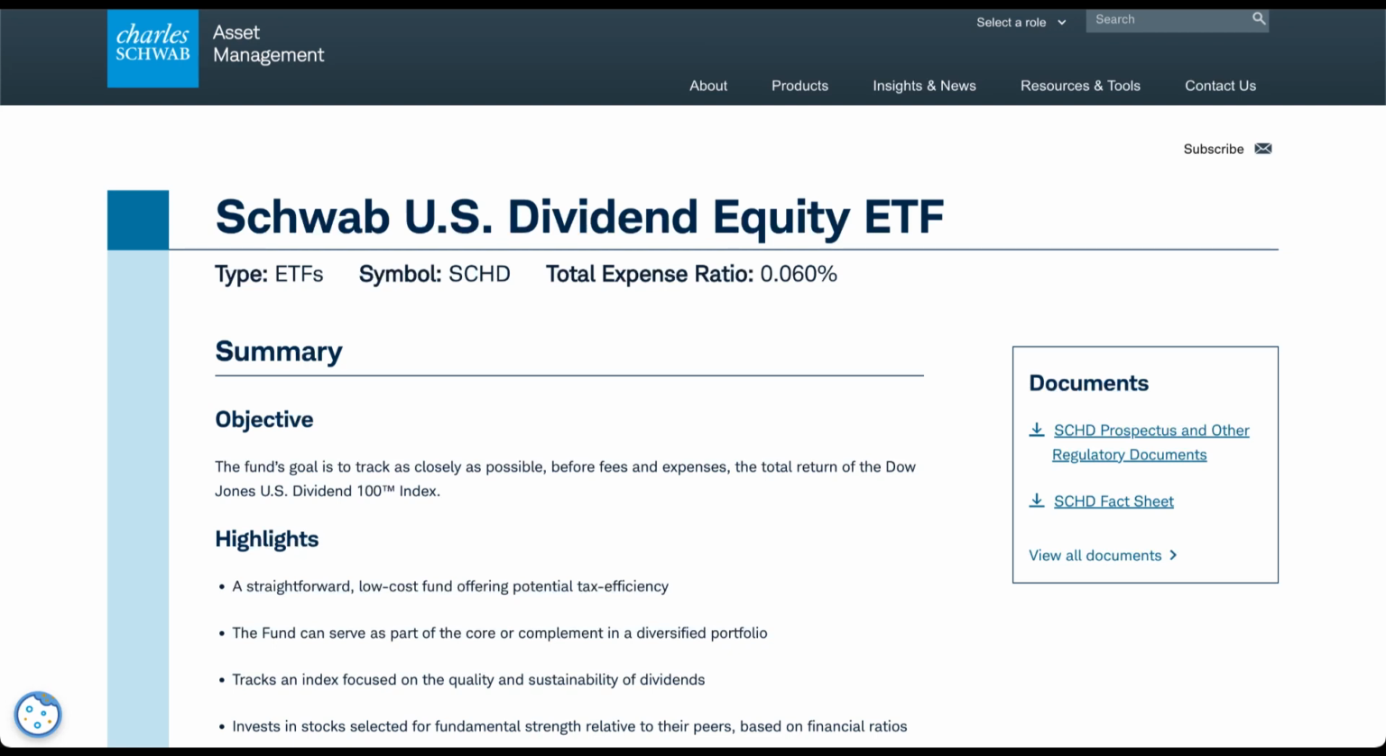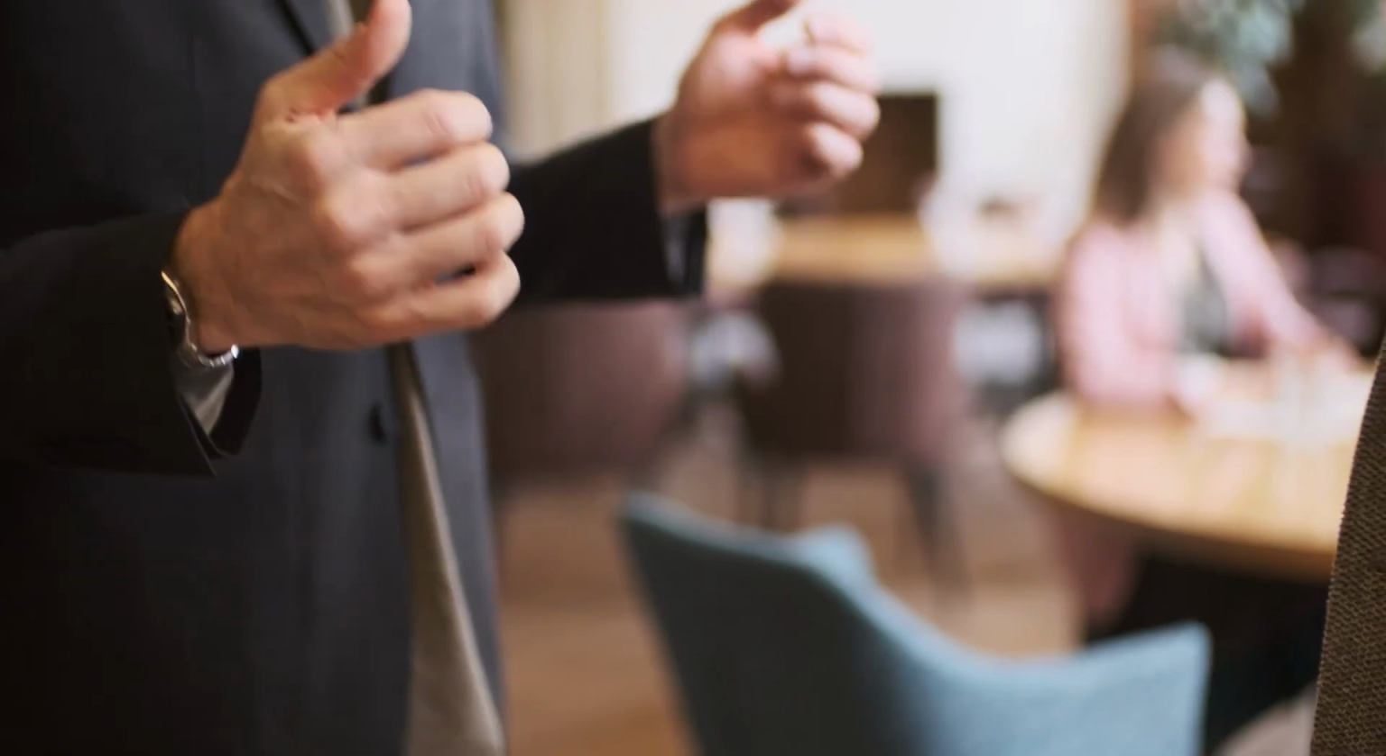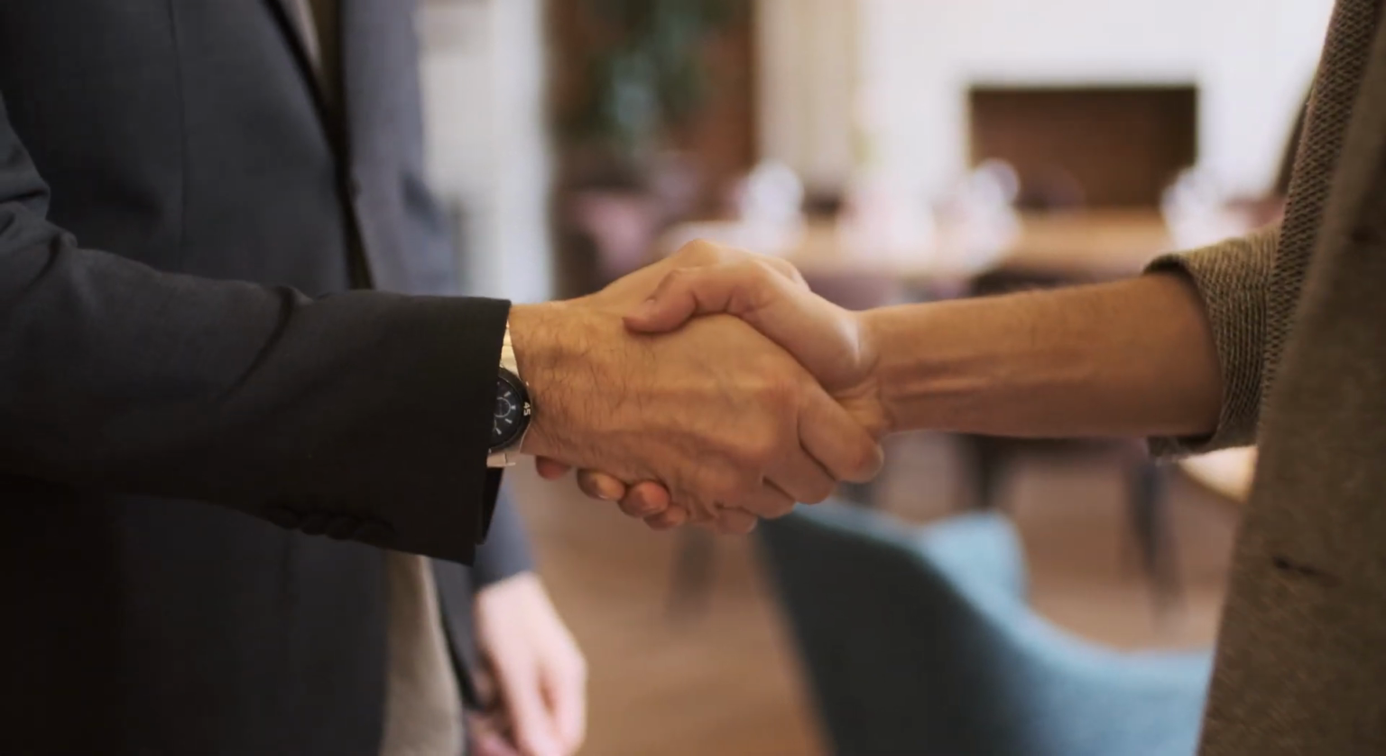SCHD is an exchange-traded fund designed to provide investors with exposure to high-quality U.S. companies that have a strong history of paying dividends. This ETF aims to track the performance of the Dow Jones U.S. Dividend 100 Index, and focuses on companies that consistently pay dividends and have the potential for future dividend growth. SCHD is known for its reliability in delivering consistent income to investors.